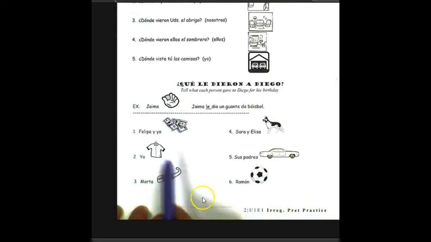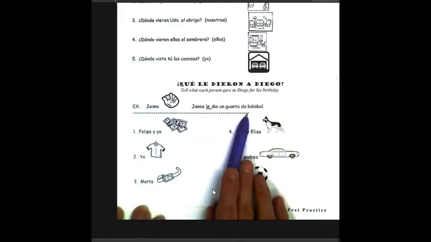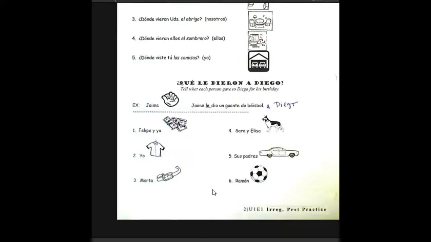¿Qué le dieron a Diego? So it's Diego's cumpleaños. And everyone is giving him gifts. So you're going to use le in front of the verb dar for everyone. And go ahead and add a Diego to the end of the sentence.